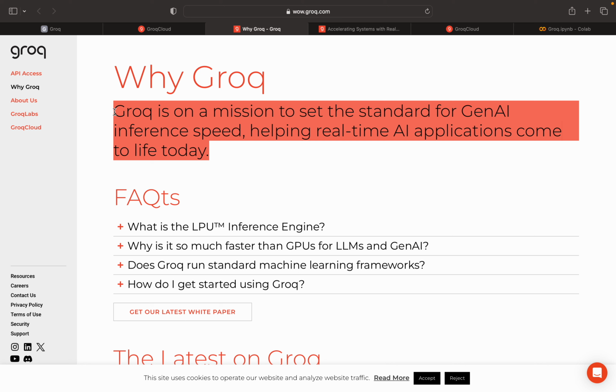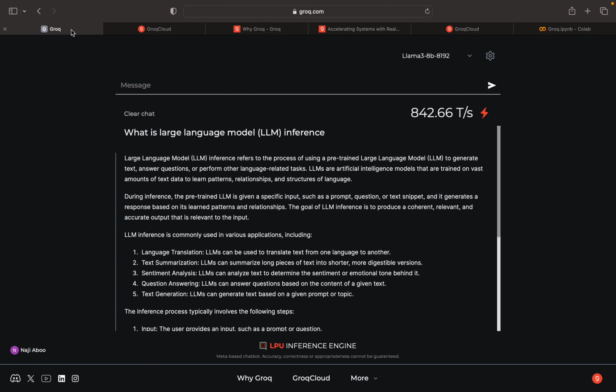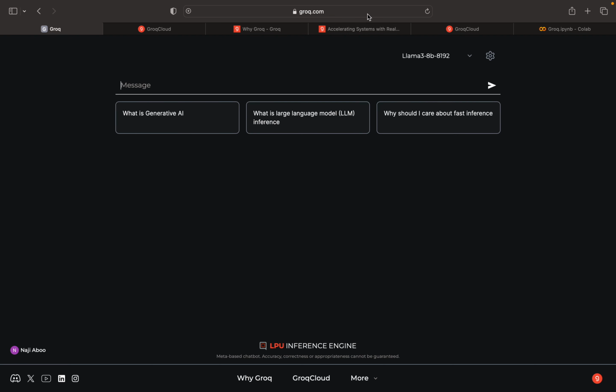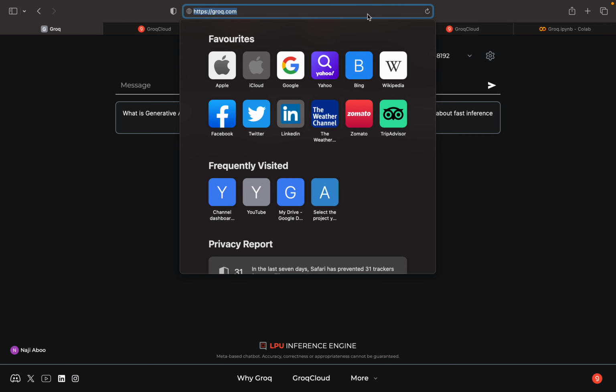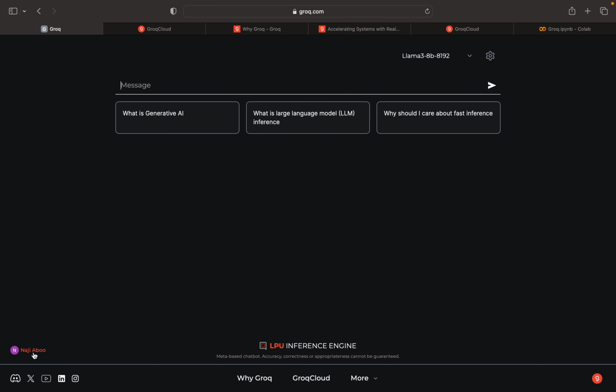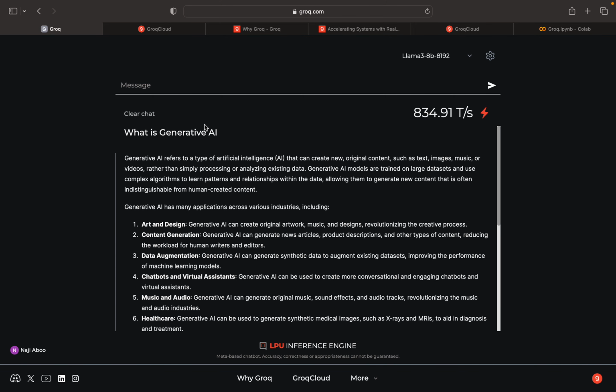They are providing two categories: one is Groq Cloud, and they also provide an option called Groq Chat. We can check on Groq Chat. You can go and type grok.com, and you will get a chat interface. Here we can log in. I have logged in; it's not mandatory, but login is needed to integrate this with LangChain. Here I can type this. See the speed, this is really fast.